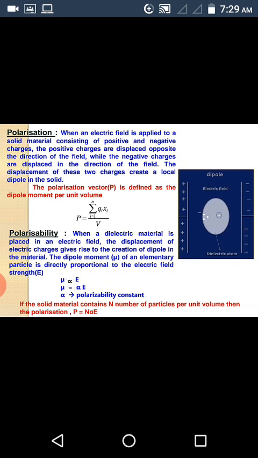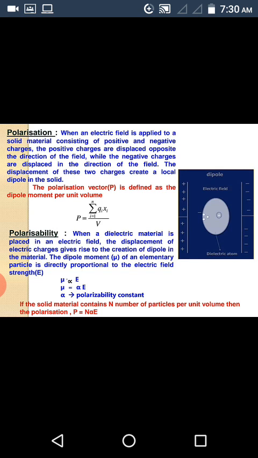Next, what is polarization and polarizability? First, polarization means when an electric field is applied to solid material consisting of positive and negative charges, the positive charges are displaced opposite to the direction of the field, while the negative charges are displaced in the direction of the field. This displacement of the two charges creates a local dipole in the solid. Therefore, the polarization vector is defined as the dipole moment per unit volume, that is capital P is equal to mu by V, that is sigma i equal to 1 to n q_i x_i by V.